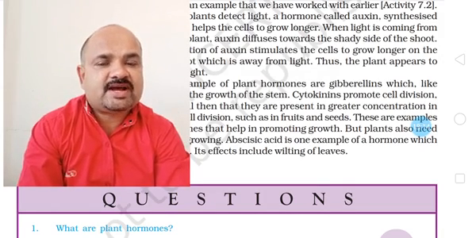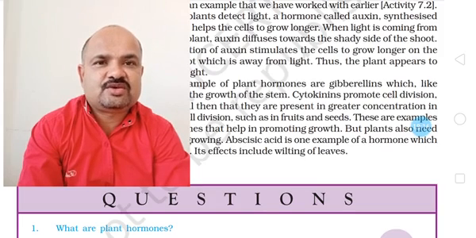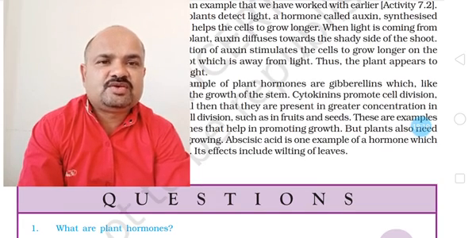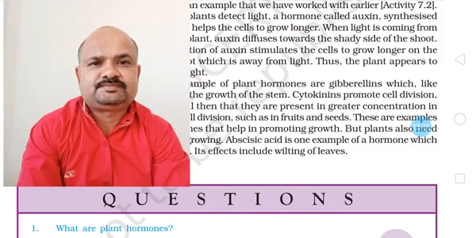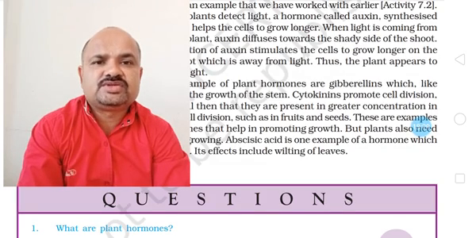Now a question may be asked to you, or it is a general question: suppose in your neighborhood one pomegranate garden is there, and that farmer wants to make the leaves fall. Which hormone will you suggest to him for wilting of leaves or leaf fall in that garden? It is obvious, abscisic acid.